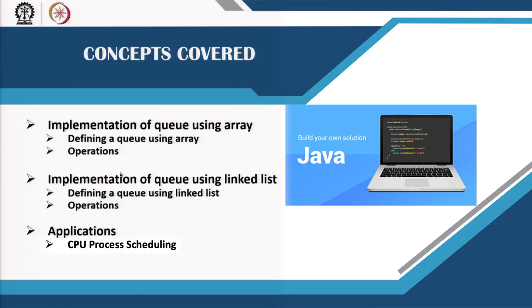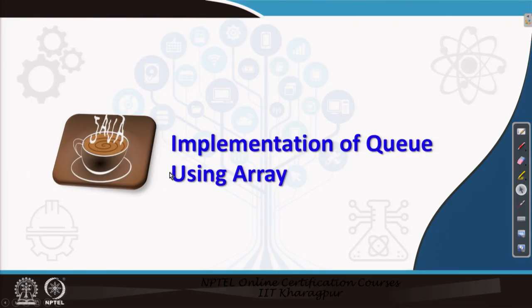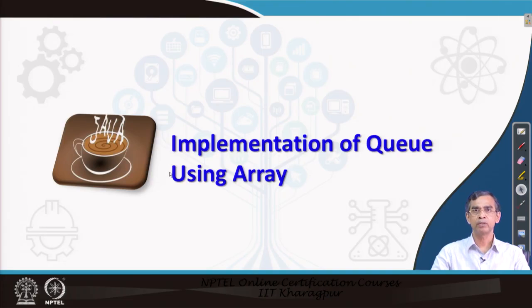Learning a data structure is complete only if we see how it is applicable to solve some problem. So, today we will discuss using the linked list representation of the queue data structure for an application called CPU process scheduling, which is a very important application usually followed in any operating system implementation. Now let us come to the implementation of the queue data structure using an array.